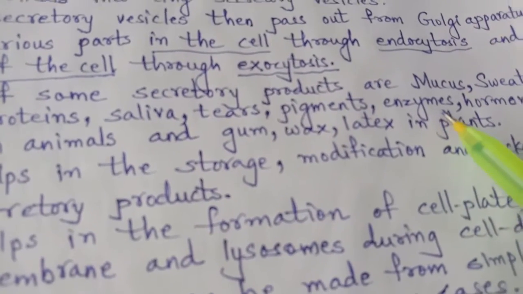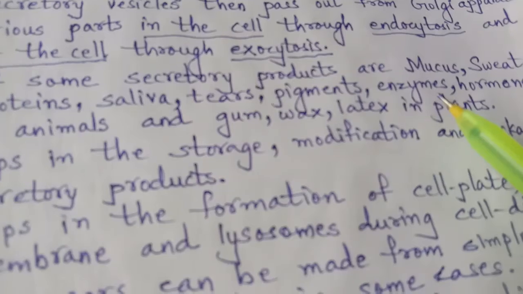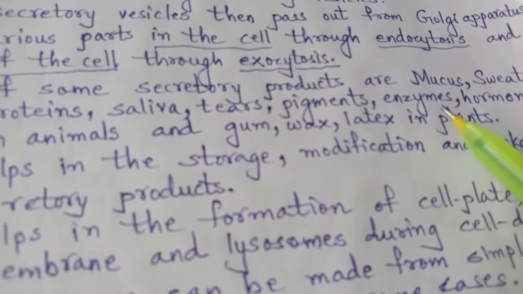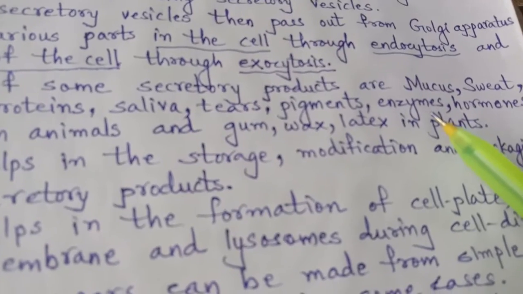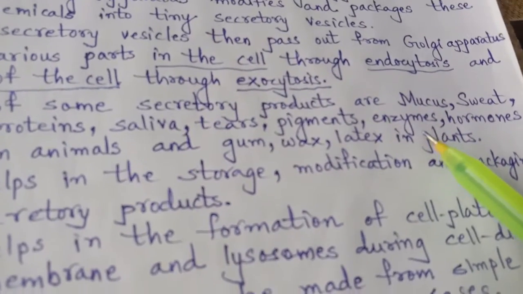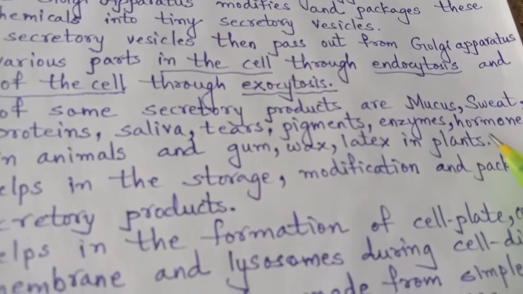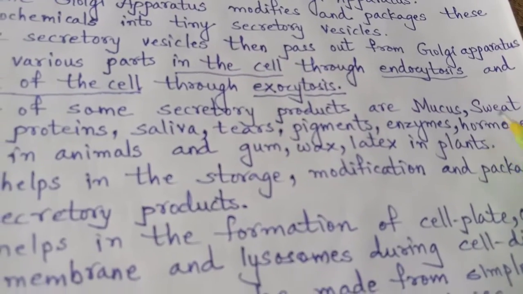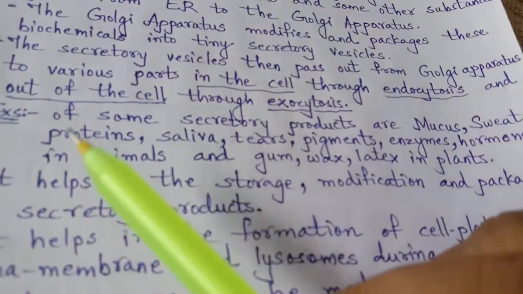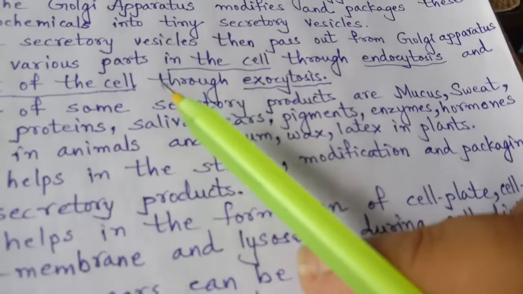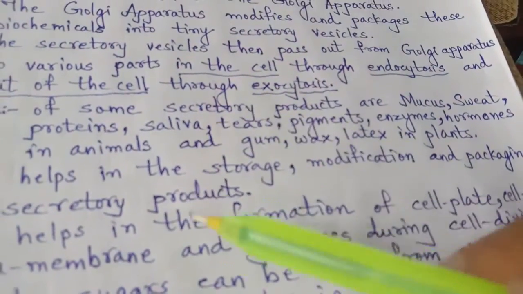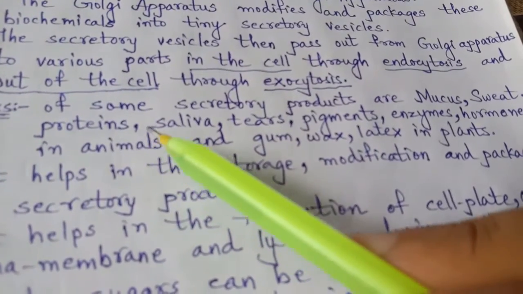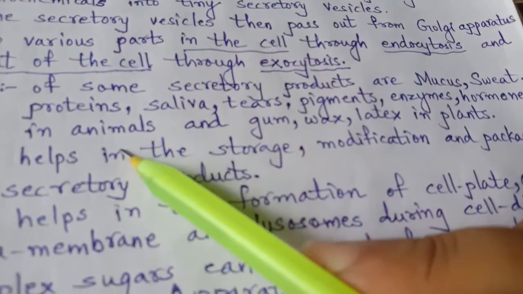Then enzymes are secreted in the internal organs, which help in the internal metabolism of the body: digestion, respiration, excretion. Then hormones are secretions in the body which help the organs to do different work as per the different age group. These are all the secretions we see in animals.